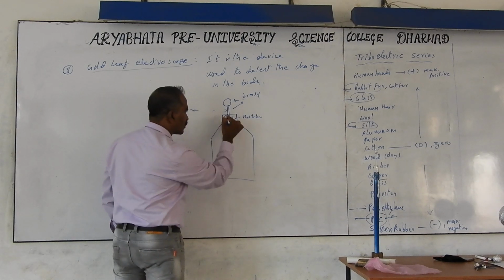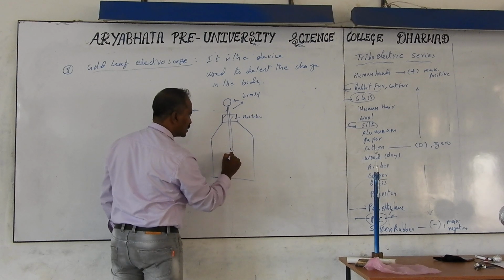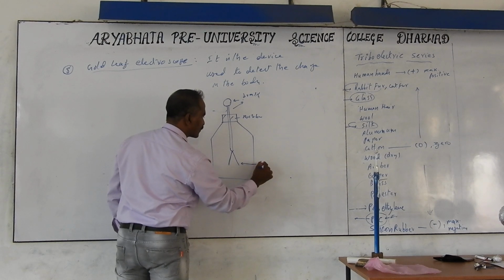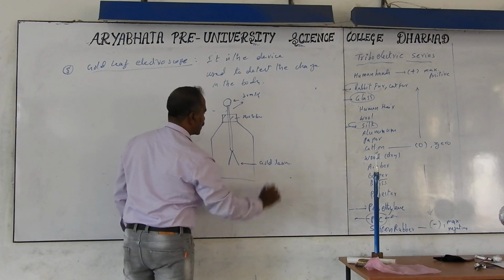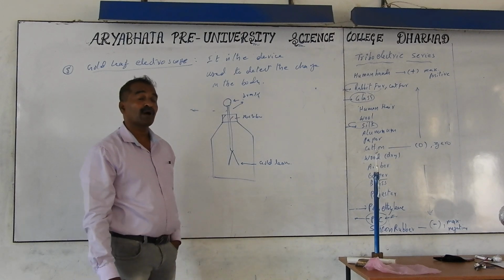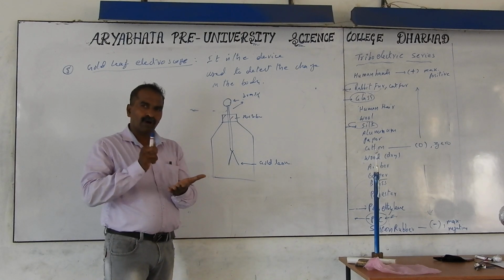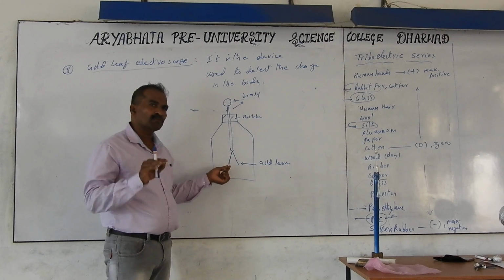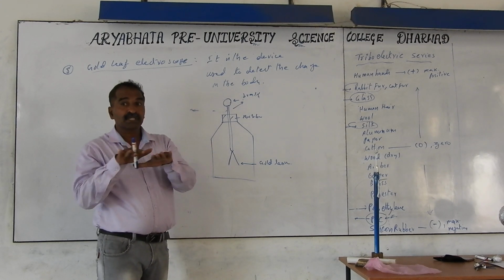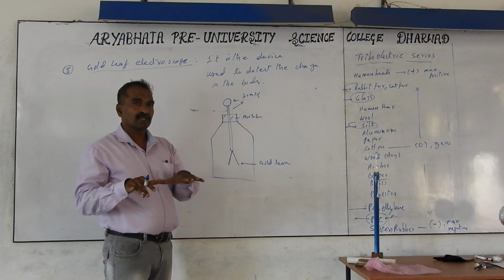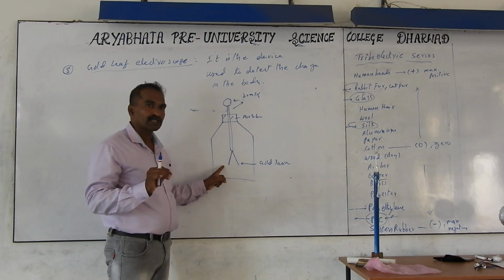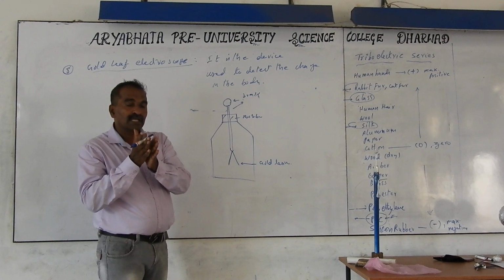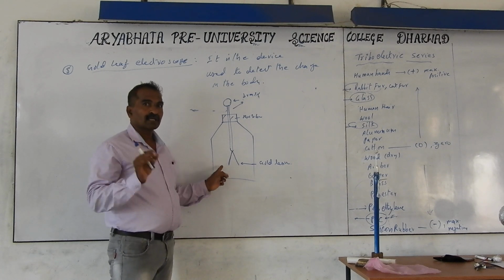Inside this bottle, to the tip of this rod, thin gold leaves are attached. These are called gold leaves. It is not compulsory to use gold leaves. Gold is preferred because it is possible to beat the gold. They keep on hitting the gold plates, keeping them inside a book, making it thin, almost to atomic size. One layer, two layers like atoms is possible for gold. If you take another material, you get molecules and atoms fixed one over the other, so the weight increases. But gold, you can make into very thin leaves.